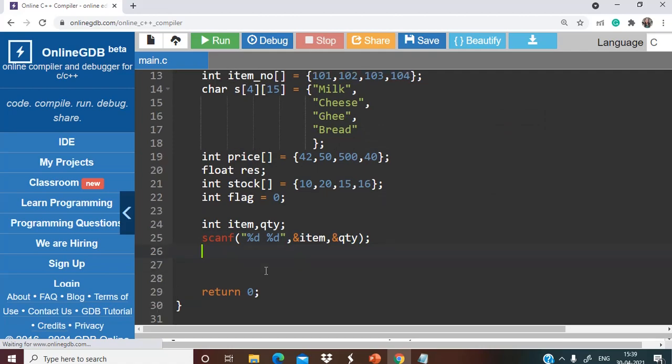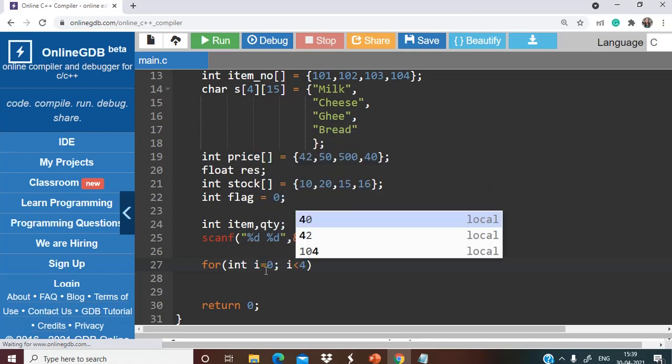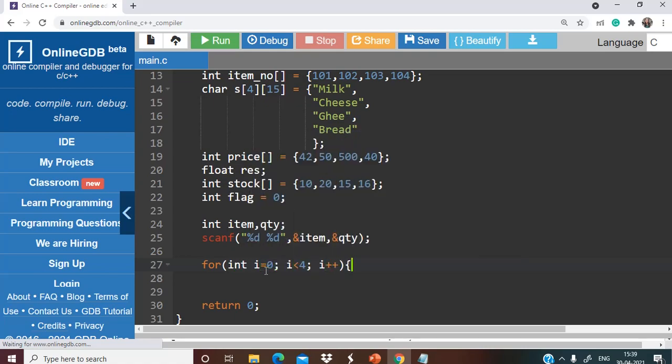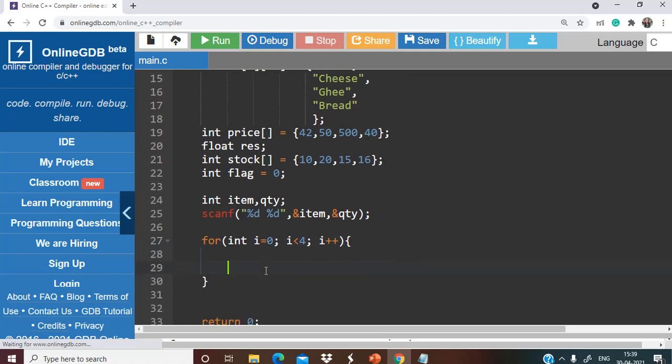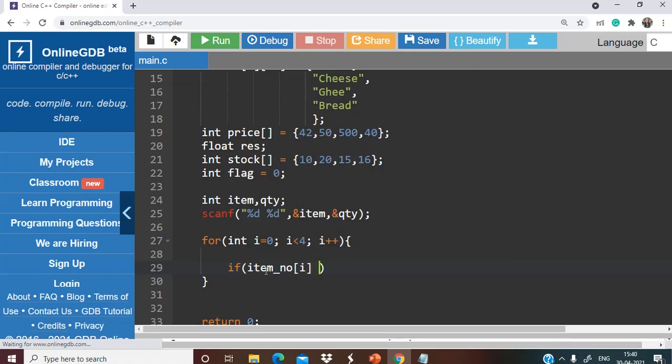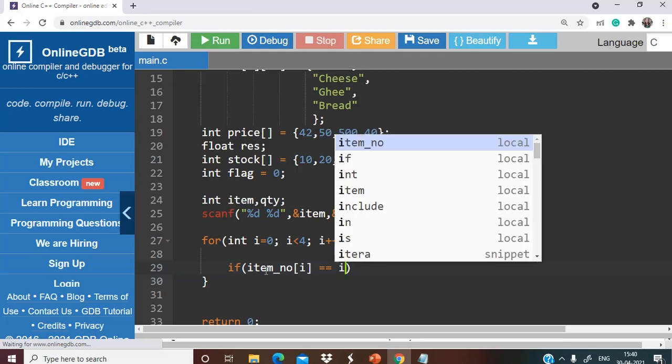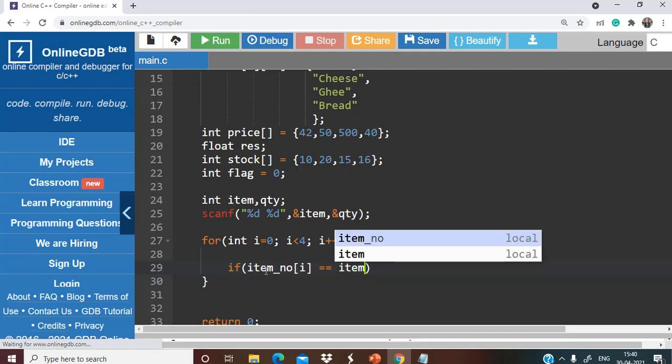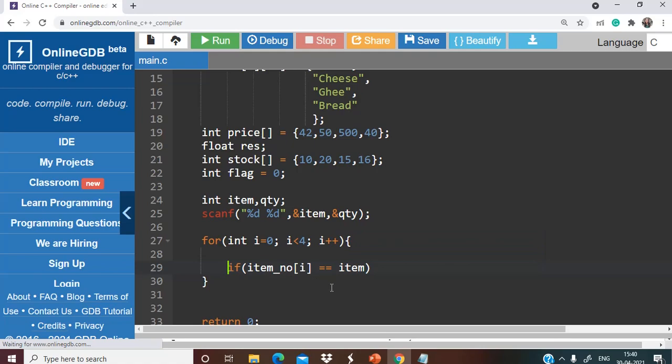Right, so that is done. Now what we'll be doing is simply running a loop. We have to run a loop with i less than 4 because there are just 4 items available. Here we'll be checking if the ith element in the item number array is equal to the item number that is given by the user.